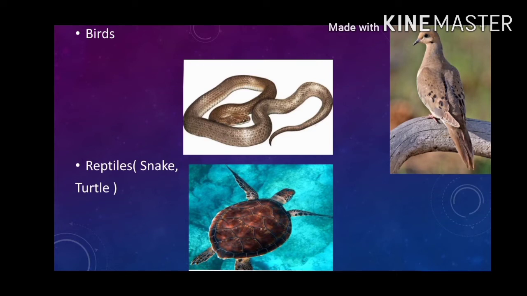Reptiles. Many reptiles lay eggs, but reptiles are said to be cold-blooded because they cannot produce heat in their own bodies and have to rely on the surroundings to keep warm. This is why reptiles are found in hot or warm climates. And many animals which crawl, like snakes, are also a part of reptiles. Some examples of reptiles are snake, turtle, tortoise, etc.